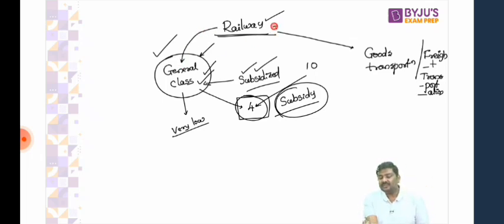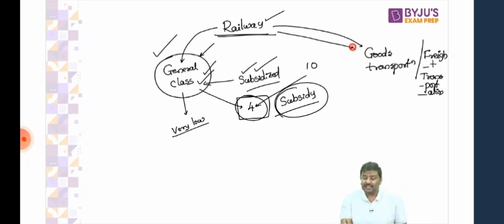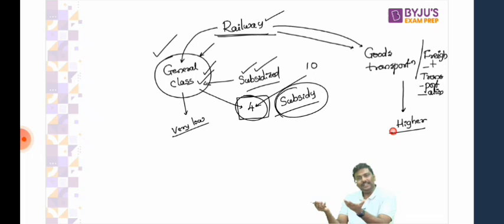Whereas, whenever the railways carry goods or freight, ticket prices are higher. Have you seen this practice of the government? Whenever you carry freight, goods, they will charge a higher amount of money. And whenever you carry people, they will charge very, very low prices.